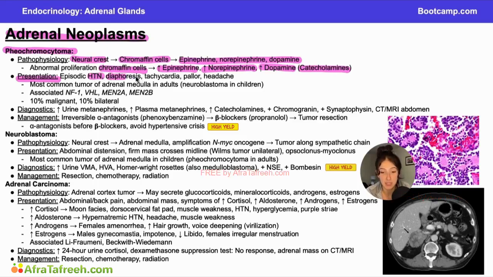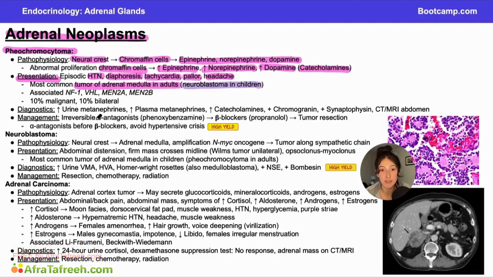So if you're in fight or flight mode where you have a lot of sympathetic activation, that is going to lead to hypertension, sweating, so diaphoresis, tachycardia, so increased heart rate, pallor, and potentially headache. So all of these things are the presentation of pheochromocytoma, and I think that just makes sense if you think about what's being secreted. Pheochromocytoma is the most common tumor of the adrenal medulla in adults. Neuroblastoma, which we'll talk about next, is going to be the most common tumor of the adrenal medulla in children.